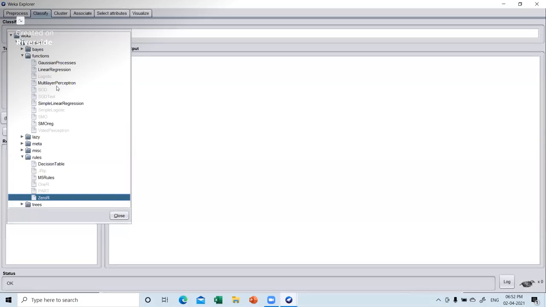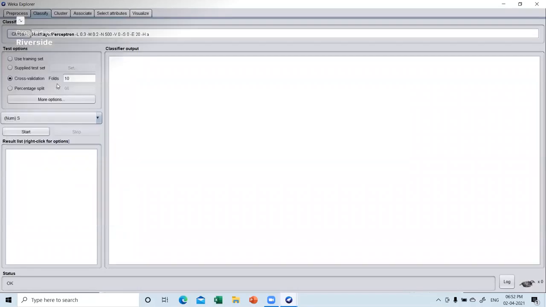It is under the name of multi-layer perceptron. Just click this multi-layer perceptron, and it will get checked in the choose tab box, as you can see over here. Next, first choose your training set.